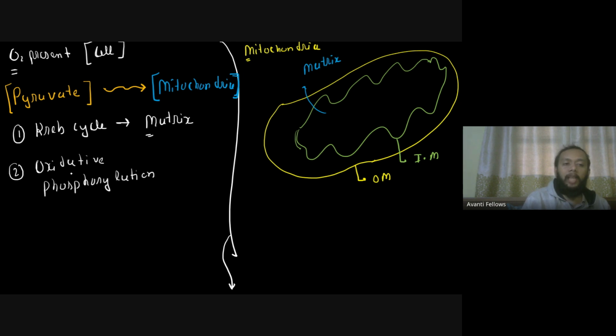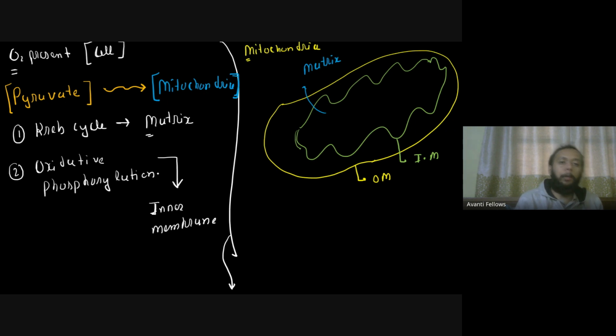So you have two events happening. One is the Krebs cycle, the other is my oxidative phosphorylation. The second event will be taking place in the inner membrane of my mitochondria. These are the events which are happening only when you have oxygen within the cell.